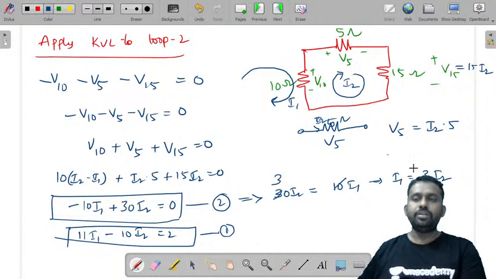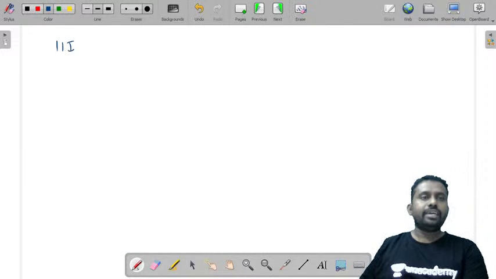So substitute I1 is equal to 3 I2 in this equation, 11 I1 minus 10 I2 is equal to 2.